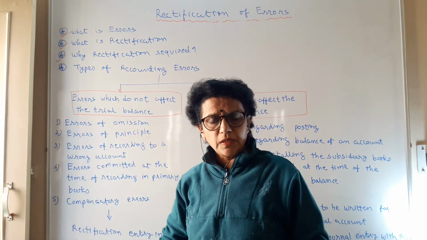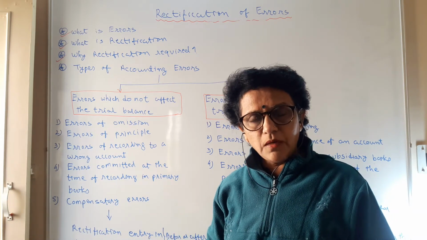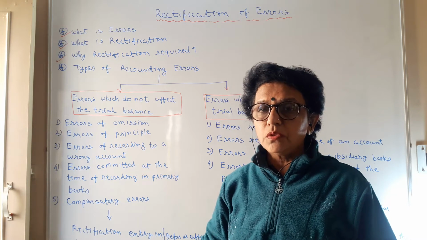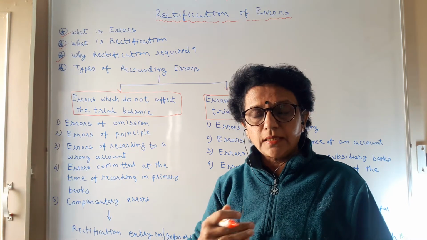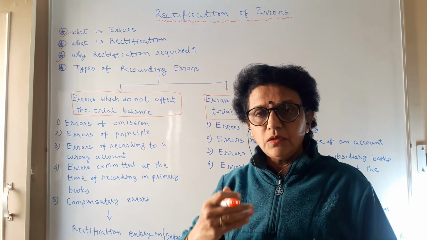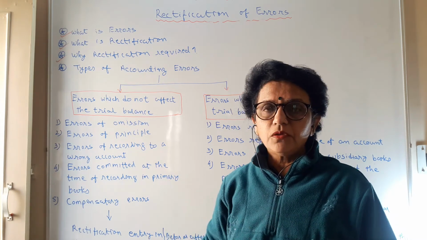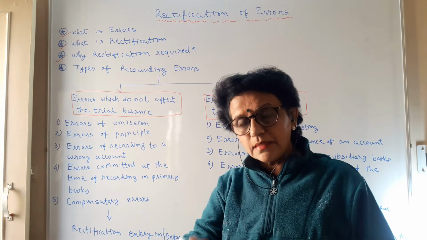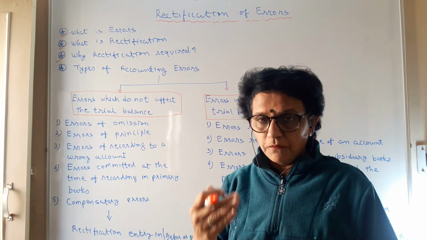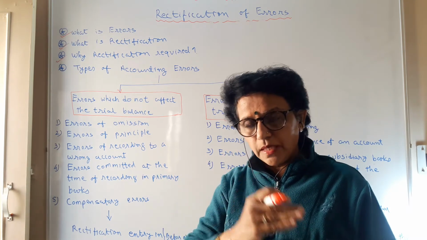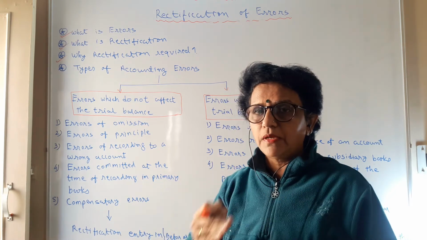If we don't do rectification, what is wrong? We cannot allow errors to remain in the books of account. Our main purpose is to know the true and fair profit of the business. Unless and until you rectify your errors and solve all the things you have done wrong, you cannot get your true and fair profit. The errors have an effect on profit. Such effects we will learn later on. So when you rectify, those effects can be found and you can get the true and fair profit.